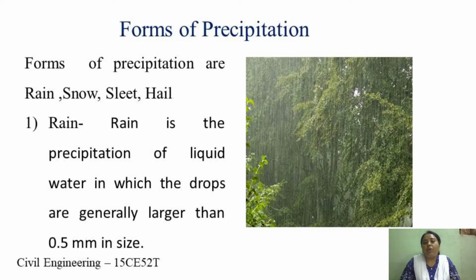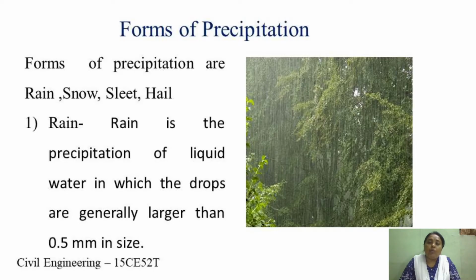So we already know how precipitation occurs in nature. Now coming to different forms of precipitation. We have already said that precipitation generally, or synonymously, we call rainfall. But technically, precipitation occurs in different forms. It may be in the form of rain, snow, sleet, or hail.